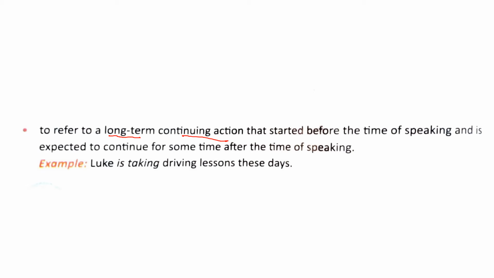We are talking about an action that started in the past, before the time of speaking, and at the time of speaking it is still going on.